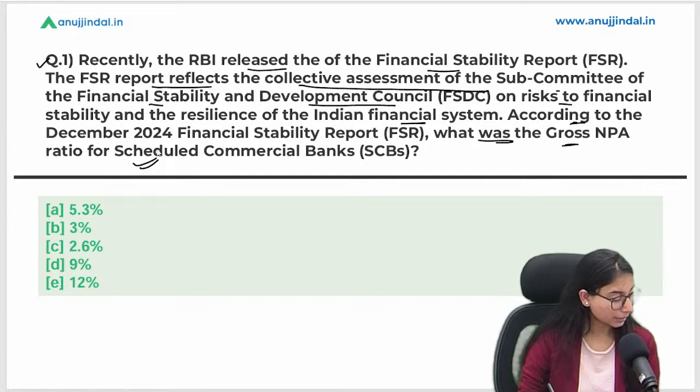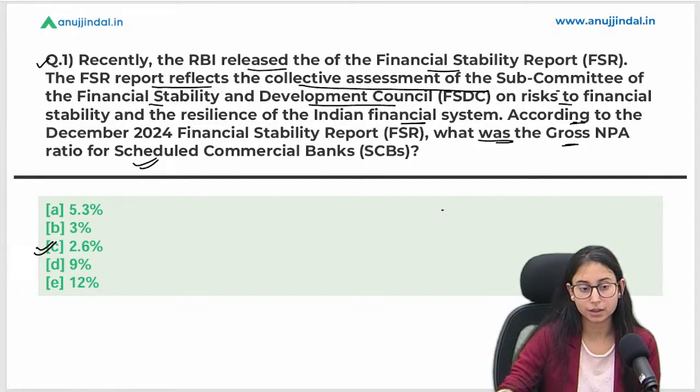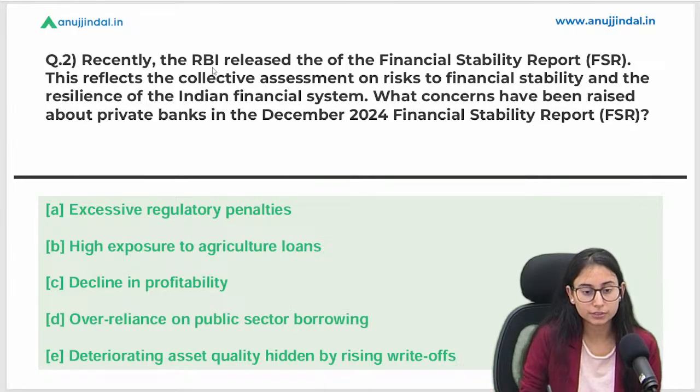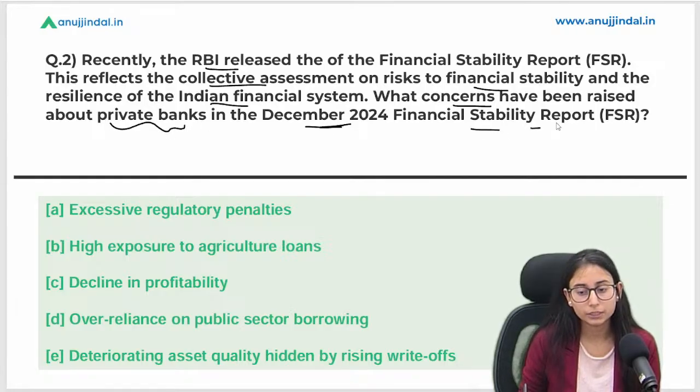Tell me what is the right answer. Right, Abhishek? Option C is the correct answer. 2.6% is the correct answer. Let's come to the second question. Recently, RBI released the FSR. This reflects the collective assessment of risk to the financial stability and the resilience of the Indian financial system. What concerns have been raised about the private banks in the December 2024 financial stability report?